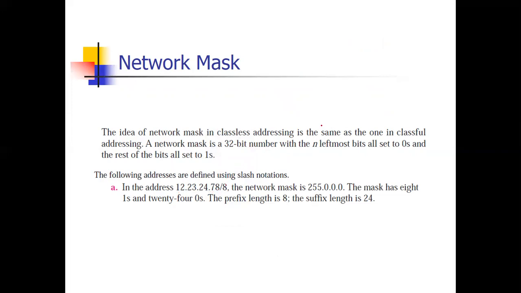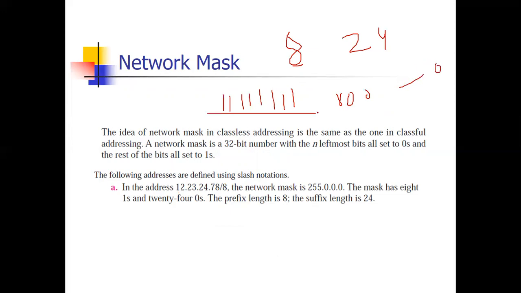12.23.24.70/8. Small n is 8, so 32 minus 8 is 24. Here 8 bits will be ones: 1, 2, 3, 4, 5, 6, 7, 8 ones. And all 24 will be 0. If we divide it in parts of 8, it is 8 ones, 8 zeros, 8 zeros, 8 zeros. All bits 1 means it is 255. All bits 0 means 0. So what is the network mask? It will be 255.0.0.0. In this way, we will calculate the network mask.